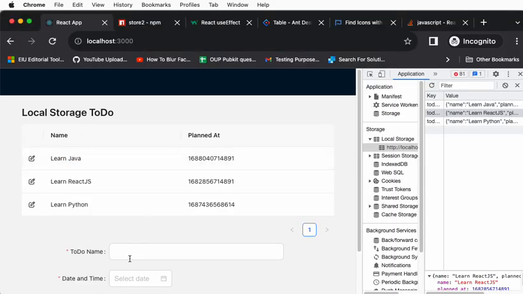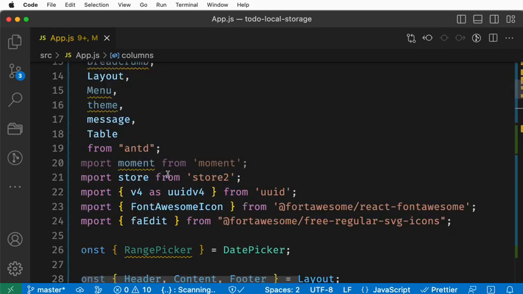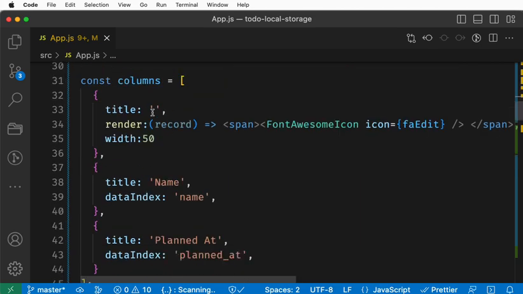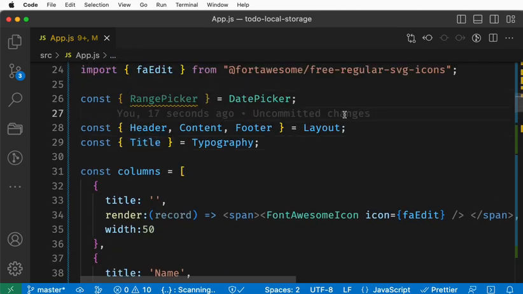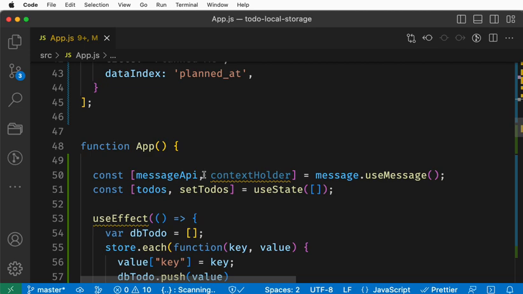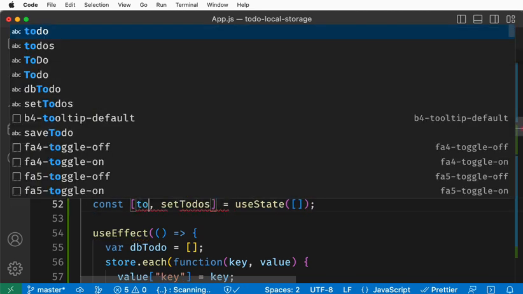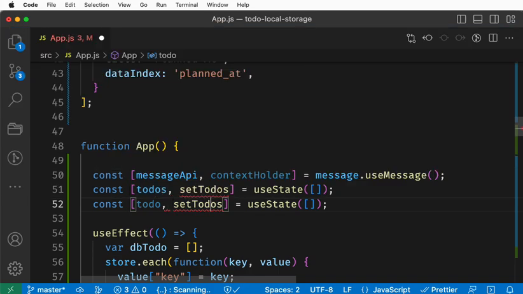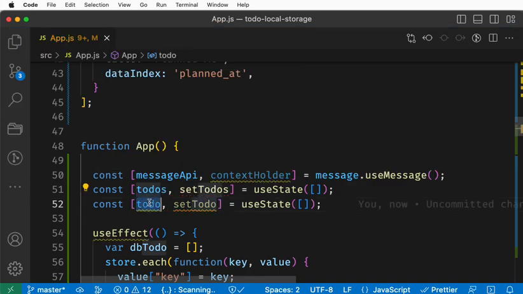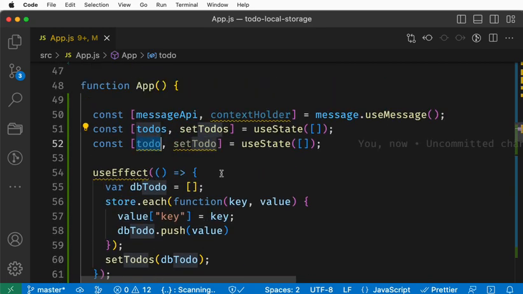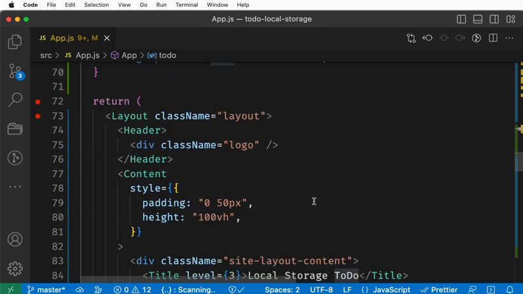Now if I click, how can I take this value to the form? That's a little bit of React work. Go here in your function. You have some const variable, right? In the app there is a variable. Here, instead of todos, let's say todo, then you should set todo. When you click, we want to pass the value.